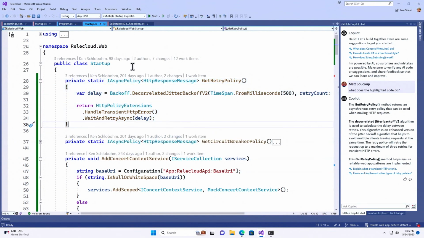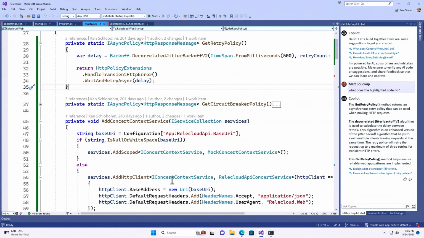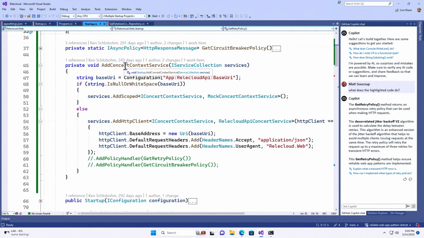Anyways, so you do this, right? Get retry policy. And then down here, what we're doing here, the add concert context service. So we have just a service class, and the service class's whole purpose in life is to call the web API via an HTTP client. And so what I'm going to do right here is add on to that HTTP client that gets injected into that service class the policy, add the get retry policy.